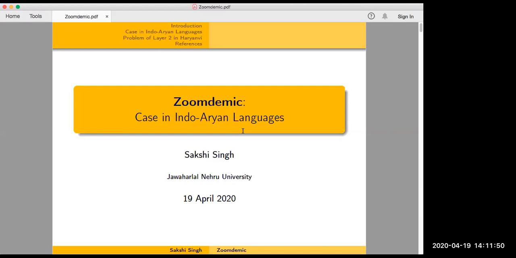Okay. Hi everyone. Today we are going to talk about case in Indo-Aryan languages. The title might be a little misleading because the data that I have is mostly from Hindi and Haryanvi, but the topic and the analysis that I'm discussing work for most Indo-Aryan languages. Okay, so let's get into it.